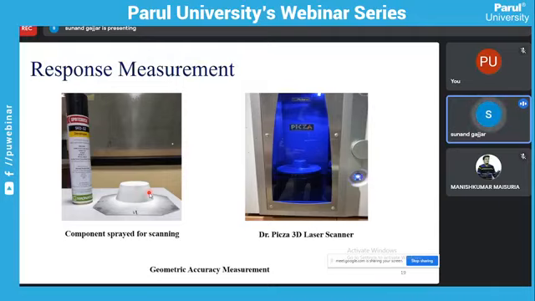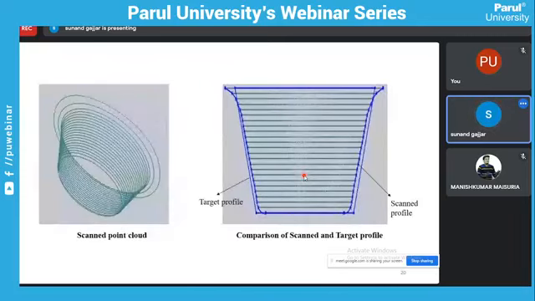Using this developer, the laser scanner can scan the objects very accurately. Here the Dr. Pizza 3D laser scanner is used to scan the object, and the comparison is done between the scan profile and target profile.